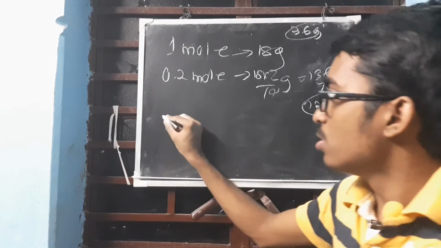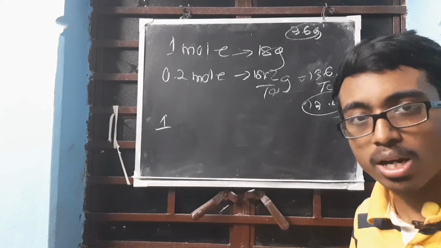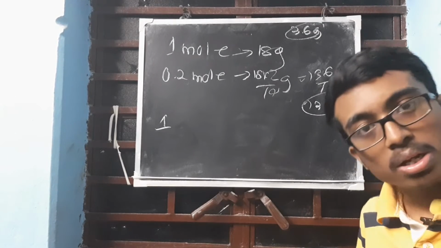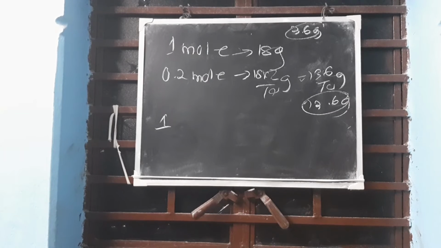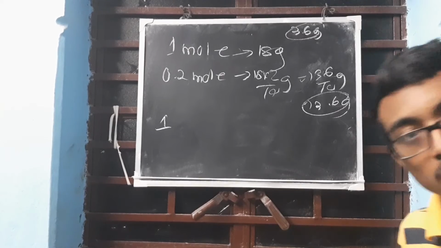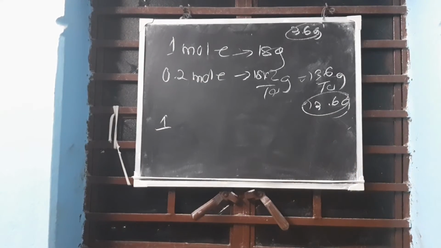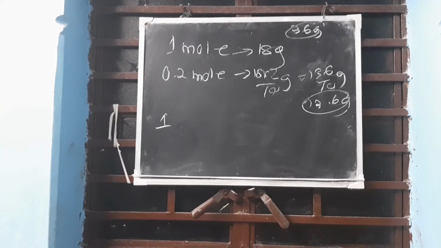Okay, CO2. CO2 is given 0.1 mole, so it will be 44.4 gram. No, it will be 4.4 gram. Clear? Answer is 4.4 gram. I am not showing this because this is very easy. 1 mole is 44, 0.1 is divided by 10, 4.4. Understood? Okay, next let us do some questions.